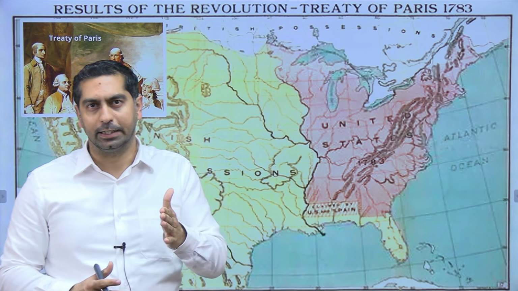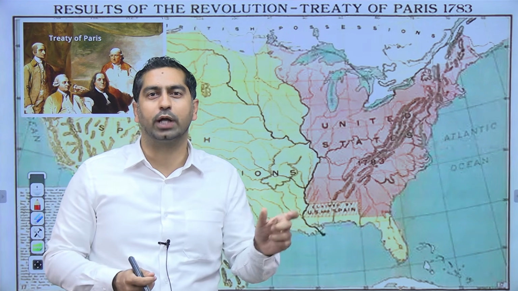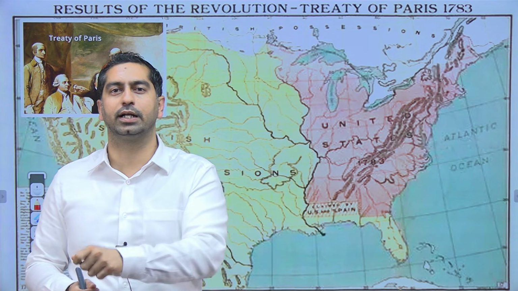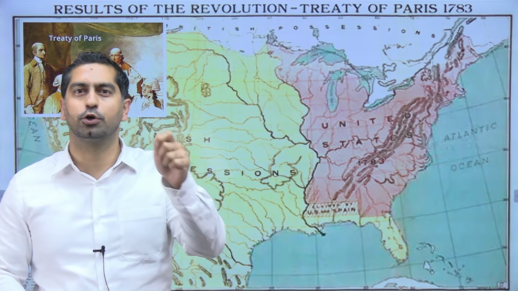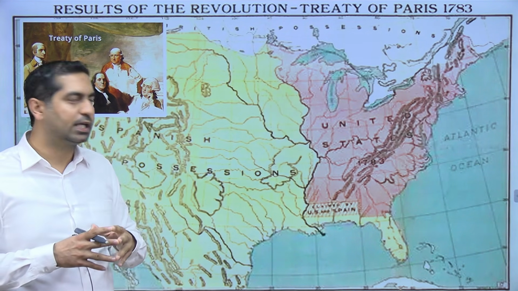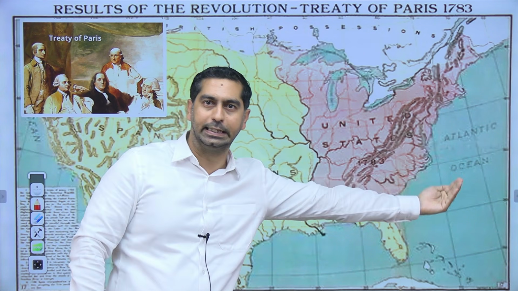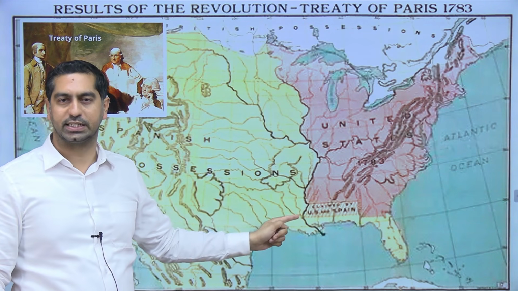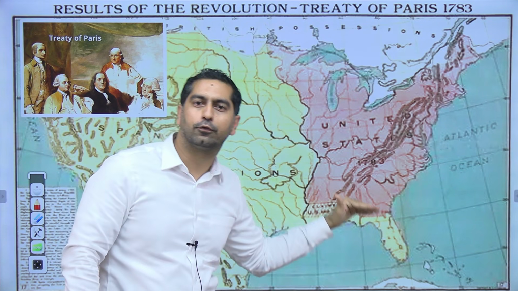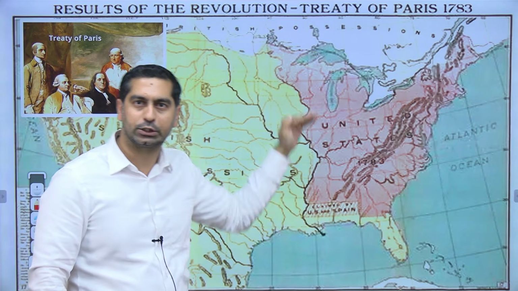Now, this Treaty of Paris not only used the words United States of America and proclaimed that it is independent, it also defined its boundaries. According to the Treaty of Paris, the United States of America extended from the Atlantic Ocean in the east to the Mississippi River in the west. It extended from the Great Lakes region in the north to Florida in the south. So Atlantic to Mississippi, Great Lakes to Florida.